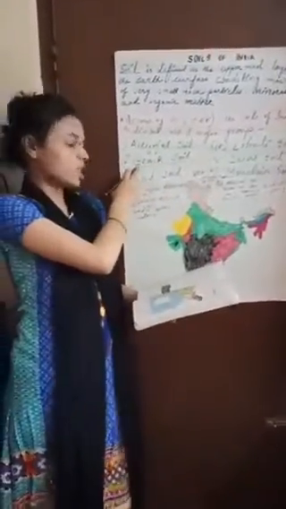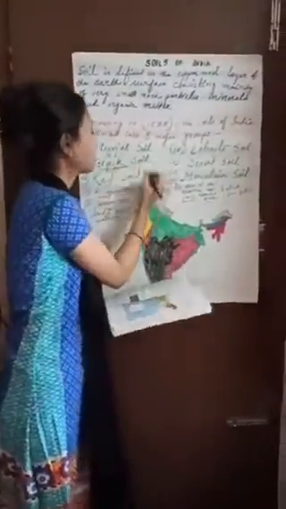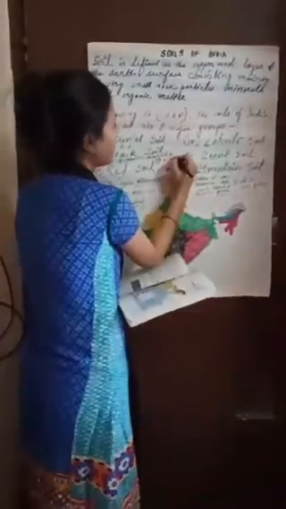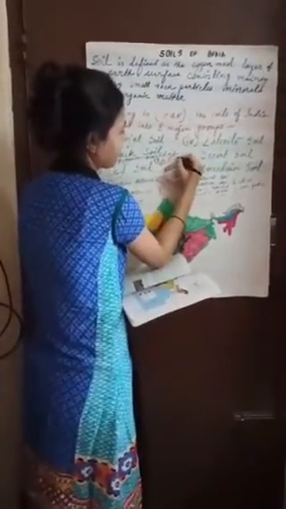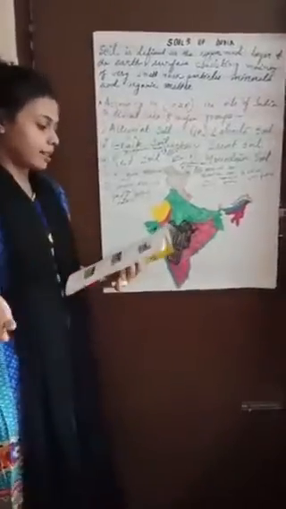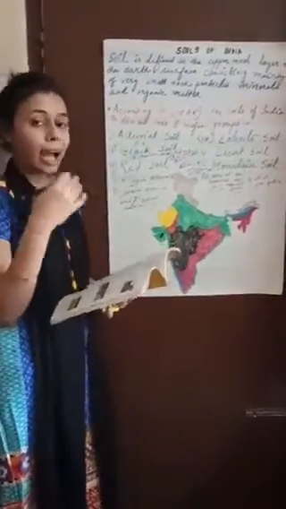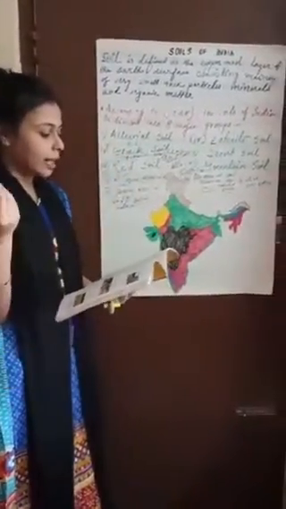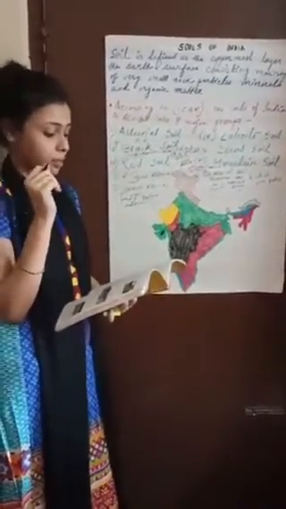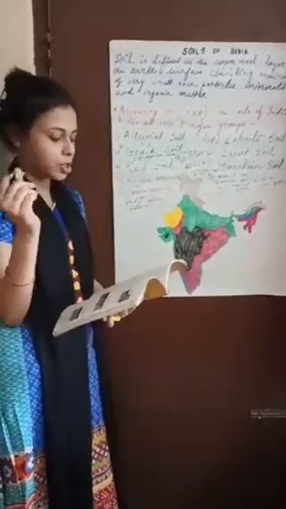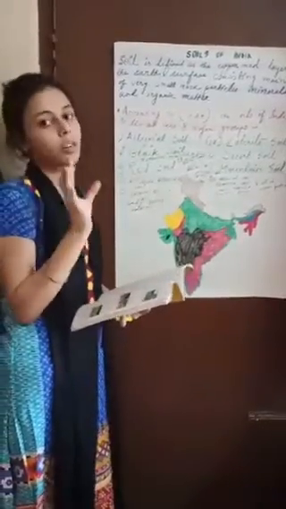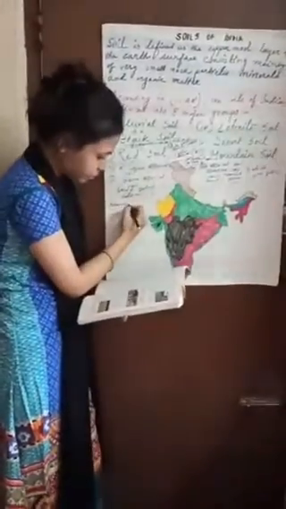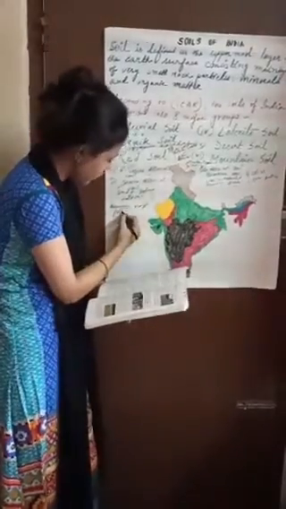There is another name for this black soil, that is Regur soil, which is taken from the word Ragada. It is a South Indian word. It is composed, as I said, mainly of volcanic materials like ash, dust, etc. The characteristics of this type of black soil are that it is very black in color, or brownish or medium black grayish in color. The texture is very fine grained. It consists of about 60% clay. The minerals that we find generally in the black soil are aluminium, magnesium, potassium, etc.